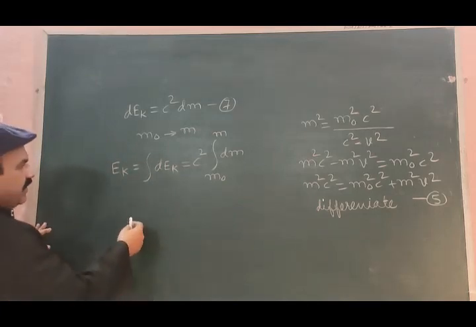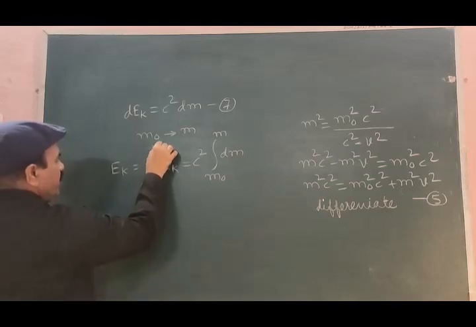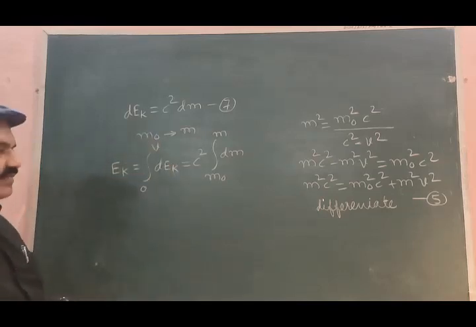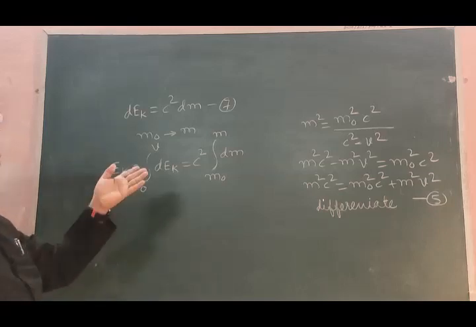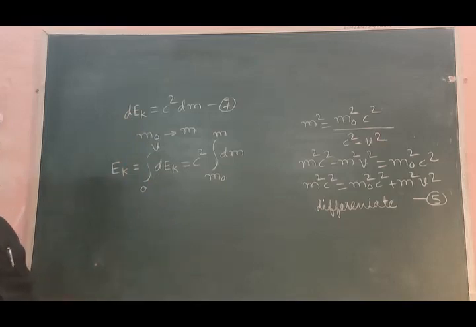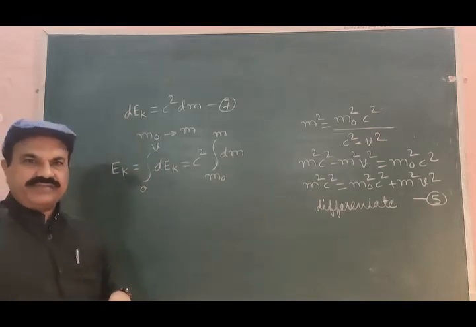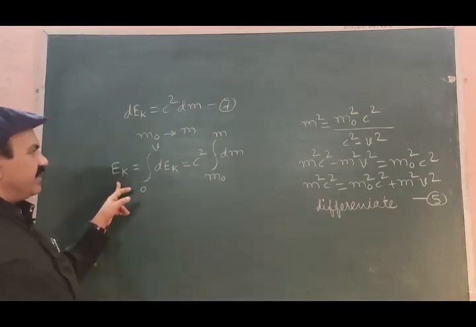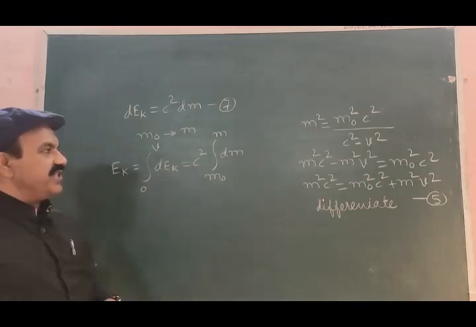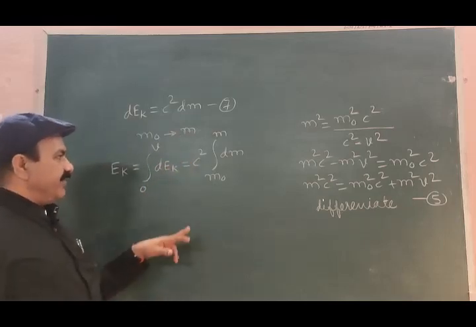So, if the velocity is changing from 0 to v, the small change in kinetic energy when the velocity changes from 0 to v is Ek is equal to c square into integration in the limits m0 to m dm.